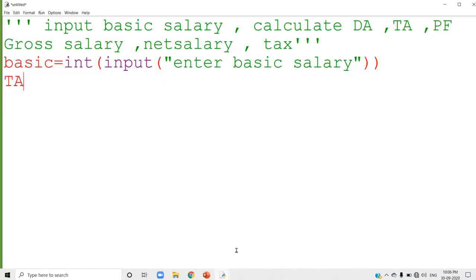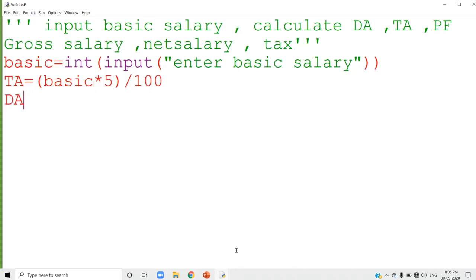So TA equal to, you can use any variable name. Here I am calculating the TA, so that's why I am using the variable TA. TA is 5% of the basic salary. Your basic salary you accepted and stored in the variable basic. So I can write basic into 5 divided by 100. So that is the way you can calculate the TA.